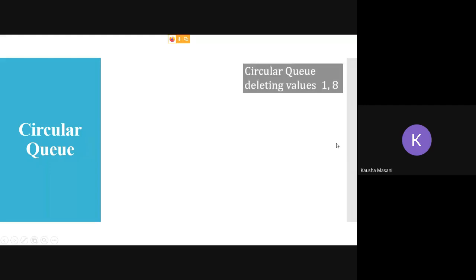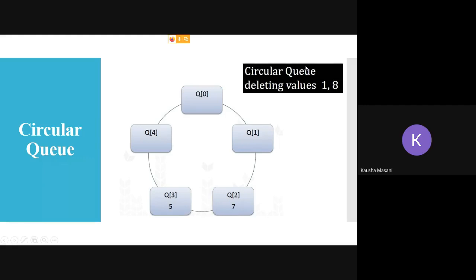Now we are going for deleting. That means we have to deal with front; we don't have to touch our rear. So we are deleting values 1 and 8. We deleted, so front incremented from 0 to 1. Rear is at 3 only.